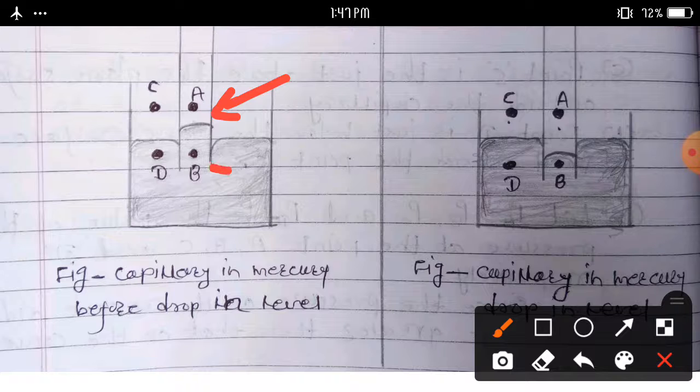Point B is just below the convex surface inside the capillary, point C is just above the plane surface outside the capillary, and point D is just below the plane surface outside, below point C.